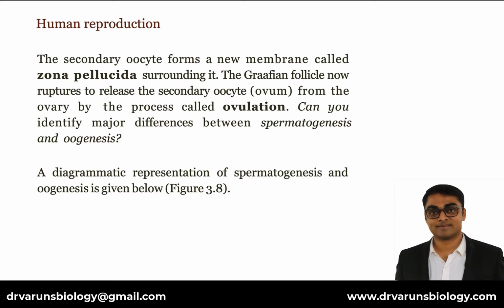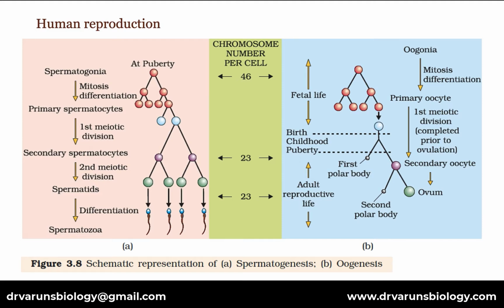Can you identify major differences between spermatogenesis and oogenesis? A diagrammatic representation of spermatogenesis and oogenesis is given below. You can pause the video and look at these two processes as a flowchart. You have to practice this and write it down in your books as well. Spermatogenesis and oogenesis, both processes are given as a sequence.